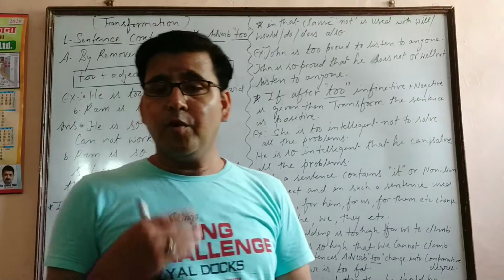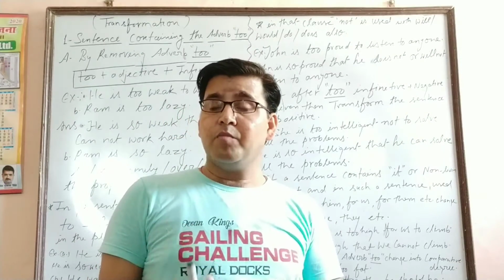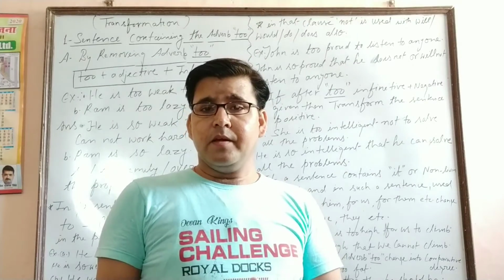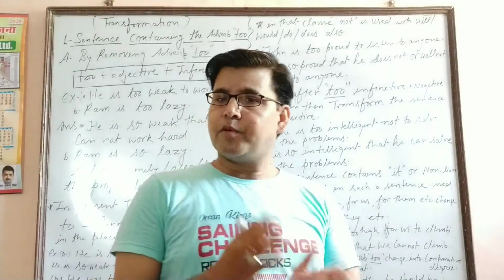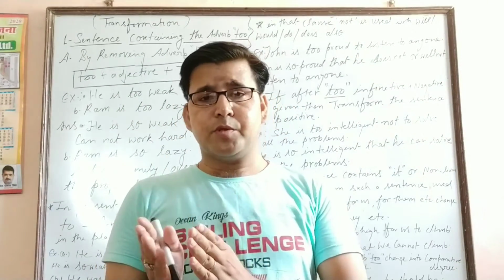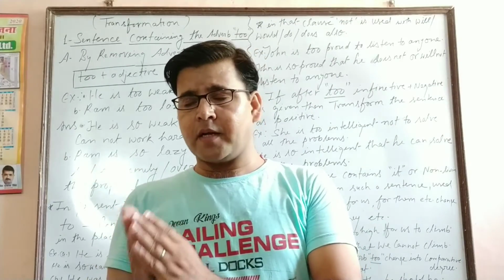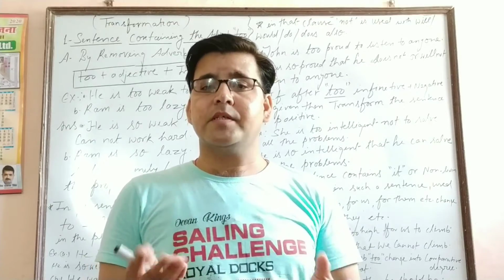So we can remove the too and then we can transform the sentence, or sometimes by using too we can transform. If we talk about sentence affirmative to negative or negative to affirmative, at that time we can replace adverb too with so. That means the sentence is changed from affirmative to negative and the meaning will be the same.